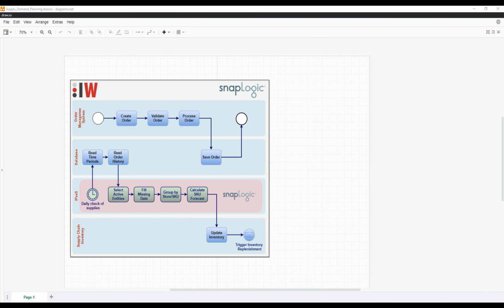So this is basically it from the demonstration, and if we go back to the diagram, we can see how from an idea we came to realization in a short period of time. We started from the diagram and built the pipelines step by step, taking raw data from the database, applying all the transformations and calculations to the data in a fairly straightforward fashion, and sending the final forecasted result to the inventory replenishment process. This was made possible by having the large collection of snaps available, the Iris assistant, and all the other features that SnapLogic offers.